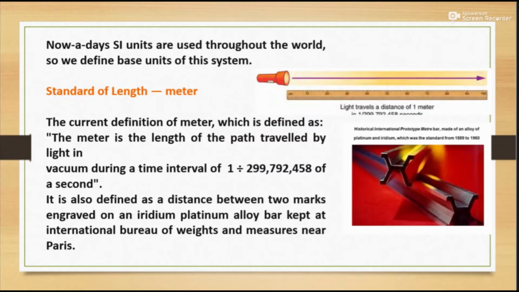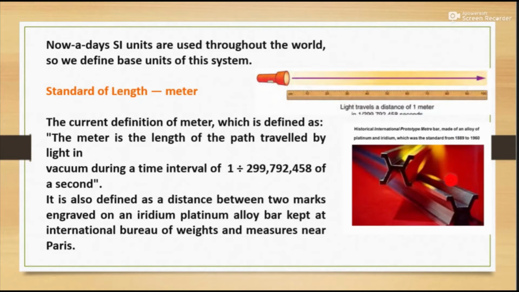Now, it is a unit used throughout the world. We define the basic unit of length as the meter. The meter is the distance traveled when light travels in a straight line from point 1 to this point, covering this distance in time t. This distance we will measure with a scale, and the time the light takes from the start point to the end point with a stopwatch.